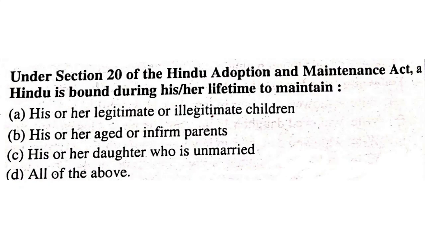Under section 20 of the Hindu Adoption and Maintenance Act, a Hindu is bound during his or her lifetime to maintain his or her legitimate or illegitimate children, his or her aged or infirm parents, and his or her daughter who is unmarried, all of the above.